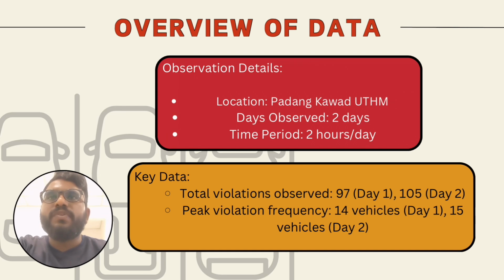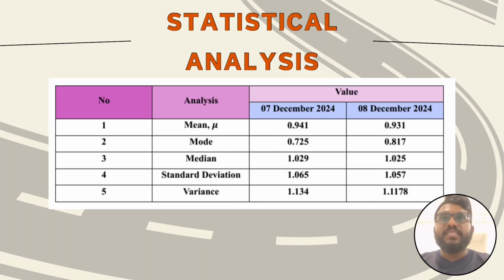On the first day, we documented a total of 97 violations. The peak violation frequency was recorded at 14 vehicles during the busiest observation period. On the second day, the total violations increased to 105, with the peak frequency rising to 15 vehicles. These findings provide valuable insight into the traffic behavior within the area and serve as a critical foundation for our subsequent analysis.